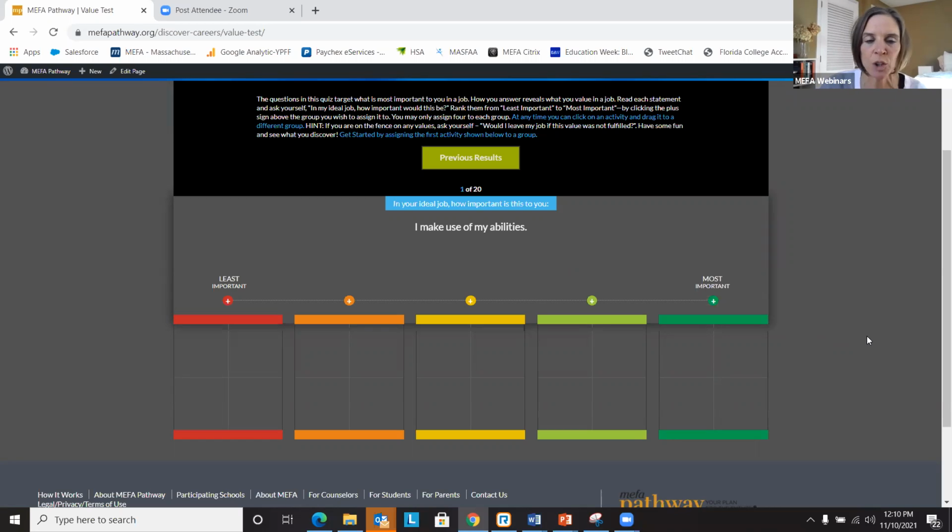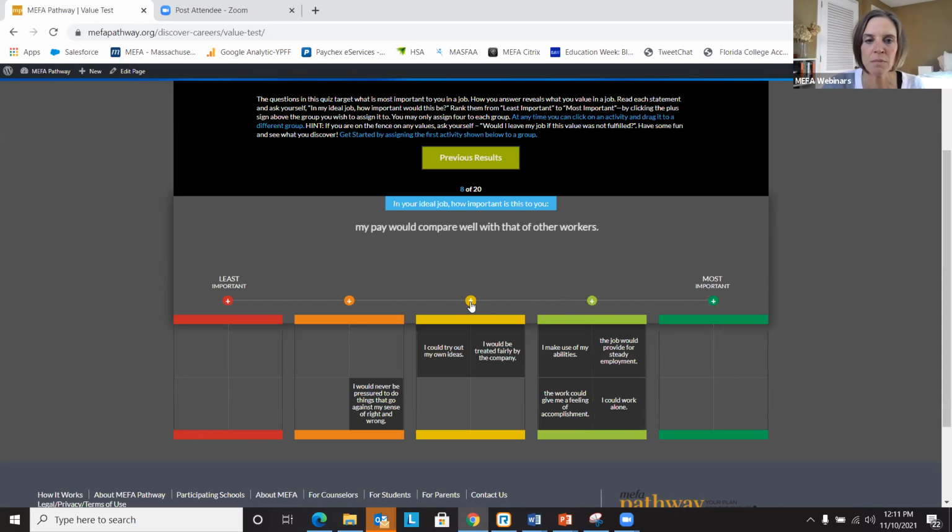Okay, so the student can look at the value, "I make use of my ability," and then they rate it from least important to most important. They just click on the little plus sign and then the next value pops up. So they get through that. There's 20 values here, and they can even move them around once they get them down below here. So they get through, and let's just do this completely random again.